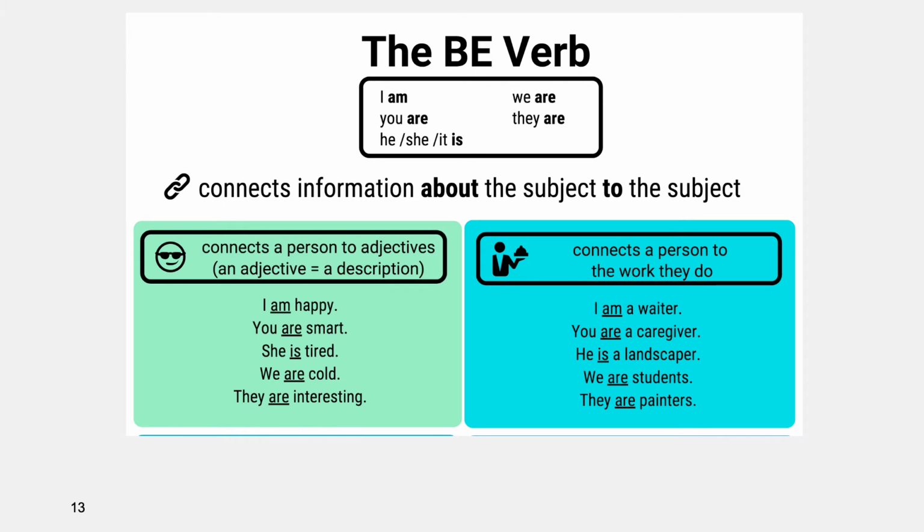The be verb connects a person to descriptions, and the grammar term for description is adjective. For example, I am happy. You are smart. She is tired. We are cold. They are interesting. And finally, the be verb can connect a person to the kind of work that they do. I am a waiter. You are a caregiver. He is a landscaper. We are students. They are painters.